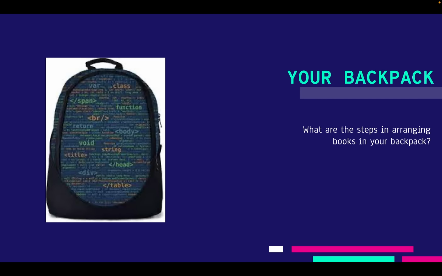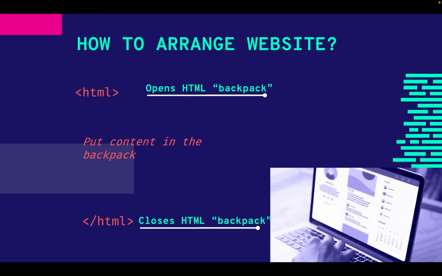HTML is where you put everything, like the content of your website. But before you can do that, you have to open your HTML, put your content in it, and you close the HTML. So look at this right here. We are going into code bit by bit. This is how you open your HTML: you type left bracket, HTML, right bracket. When you do this, your computer will say, oh, you want to open HTML, then the computer will open HTML for you, just like your backpack.